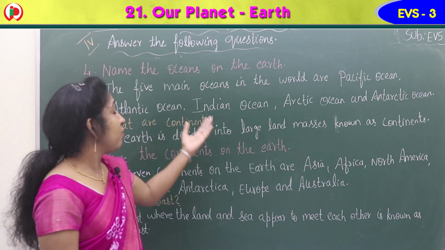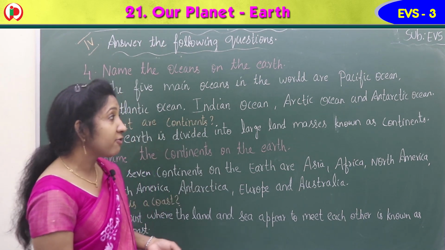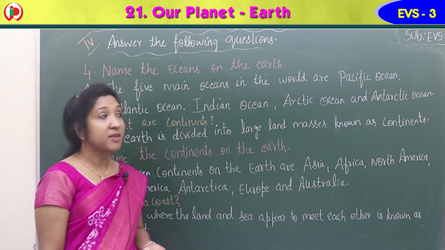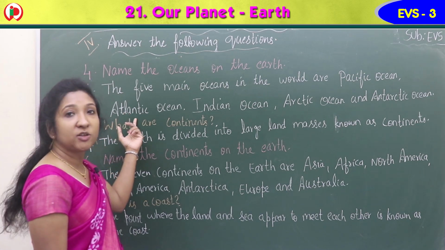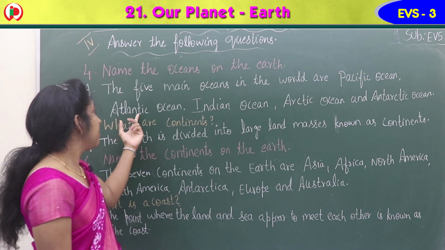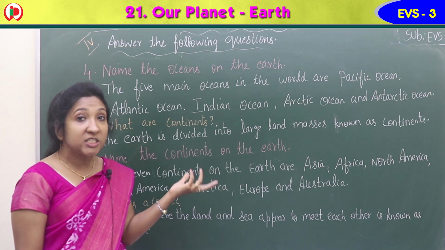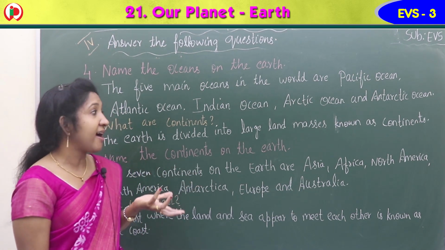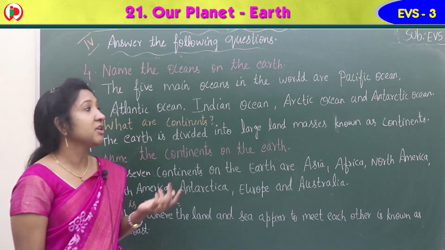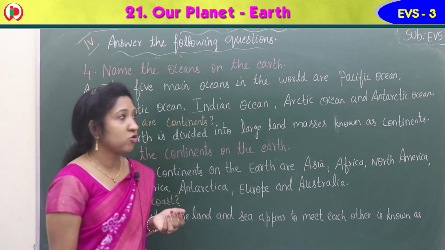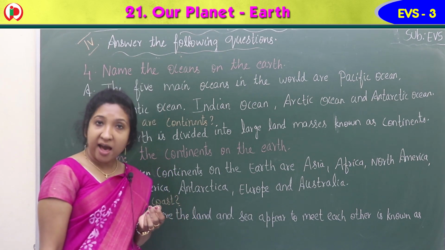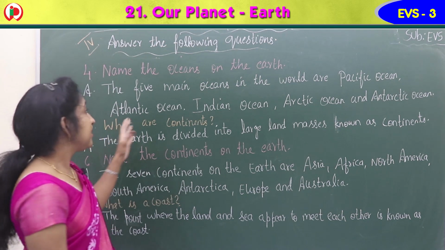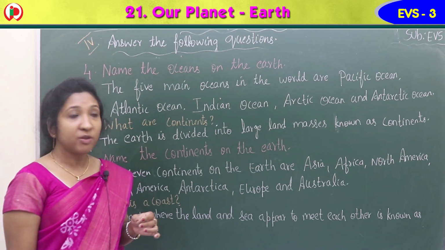The 5 main oceans in the world are Pacific Ocean, Atlantic Ocean, Indian Ocean, Arctic Ocean, and Antarctic Ocean. These are the 5 main oceans of the world.